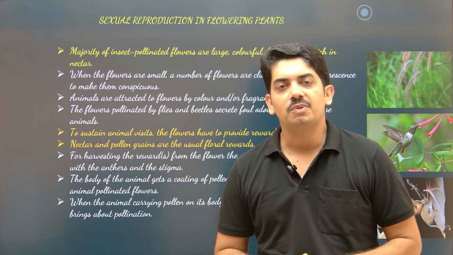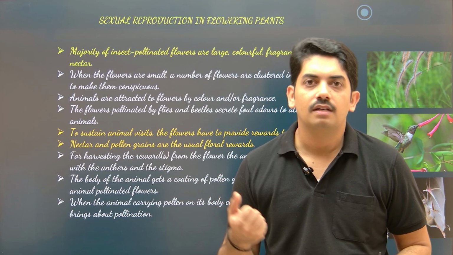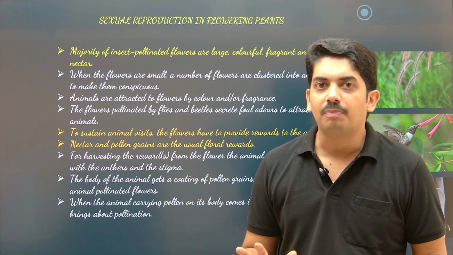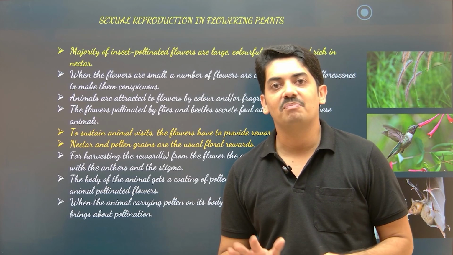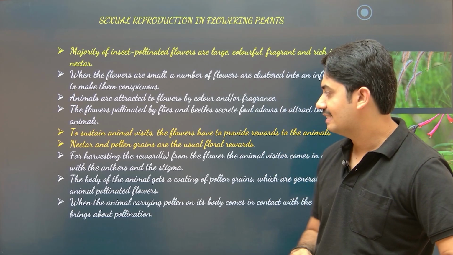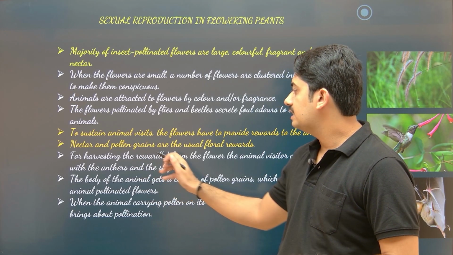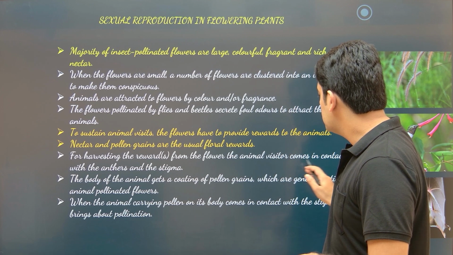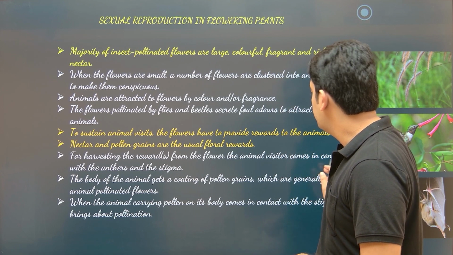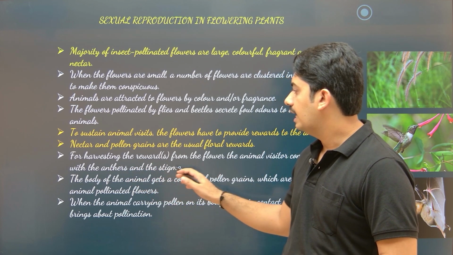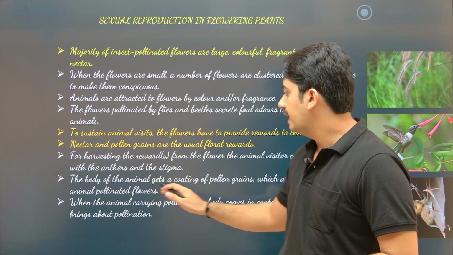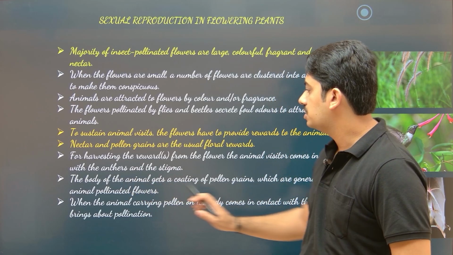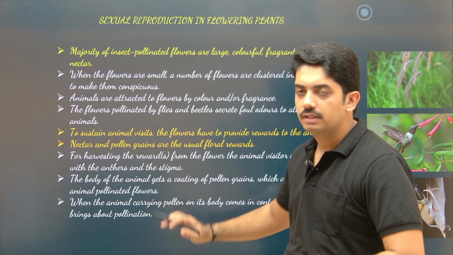See, what they will do, they just rob the pollen grains or nectar from the flower, but they do not undertake pollination. Okay, so this type of organisms also exist in nature. For harvesting the rewards from the flower, the animal visitor comes in contact with the anther and the stigma. The body of the animal gets coated with pollen grains, which are generally sticky in animal pollinated flowers.